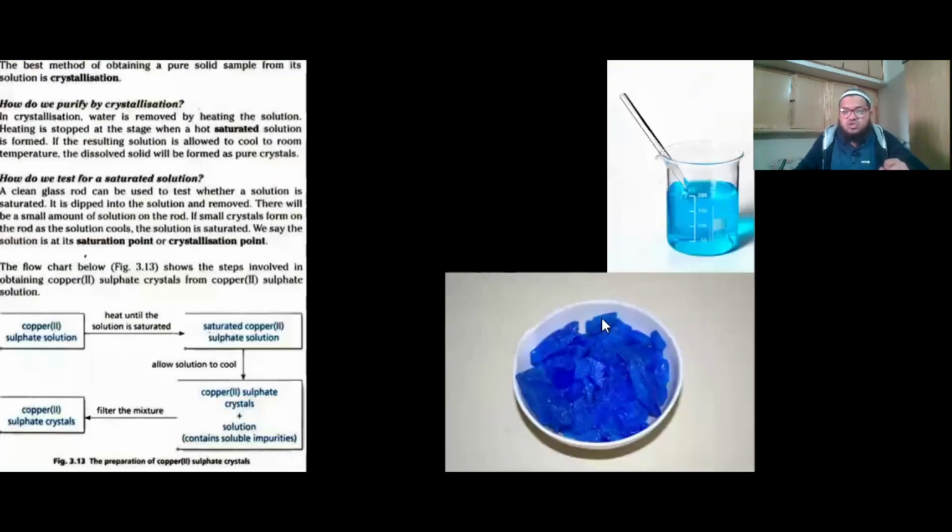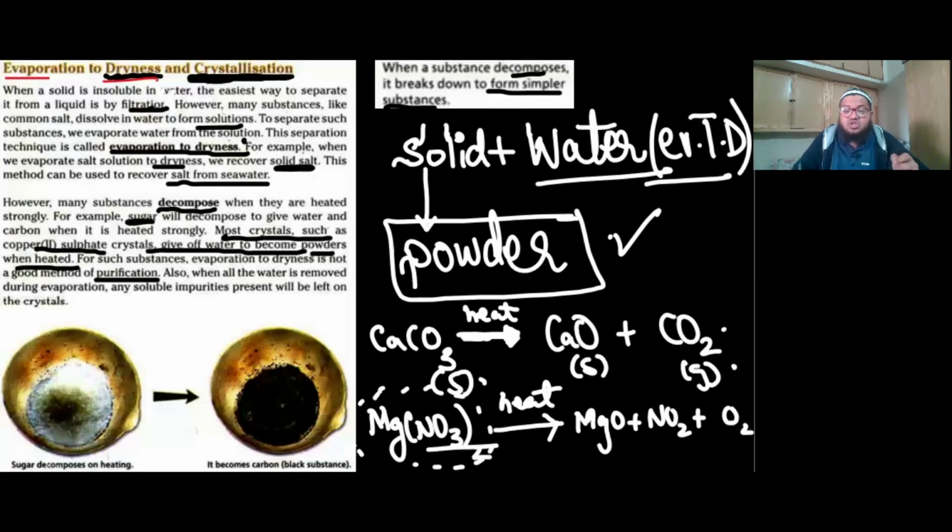I'll just show it to you. This is how the crystals look, and this is how the copper 2 sulfate solution looks. We'll be talking about this in detail in the next video, when we discuss crystallization. But over here, for such substances that give off water on heating, evaporation to dryness is not a good technique for purification, because water will still be left if they give off water. Again, crystals won't be crystals anymore, they'll become powder. We don't want that to happen. We want to recover crystals, and we won't get that through evaporation to dryness.